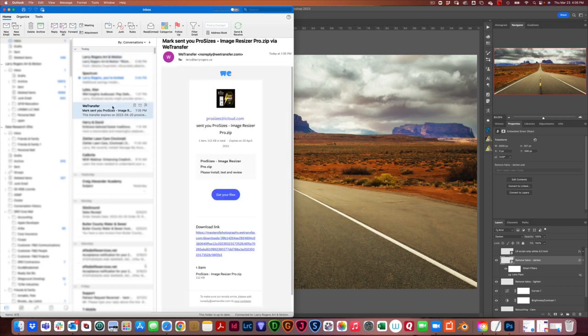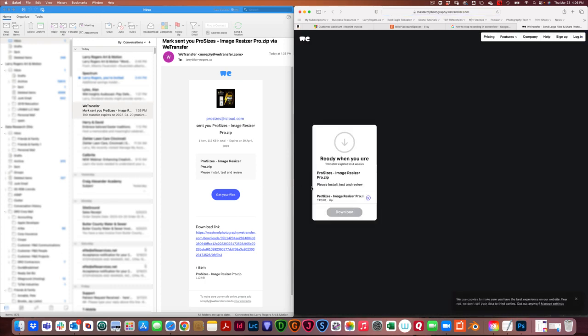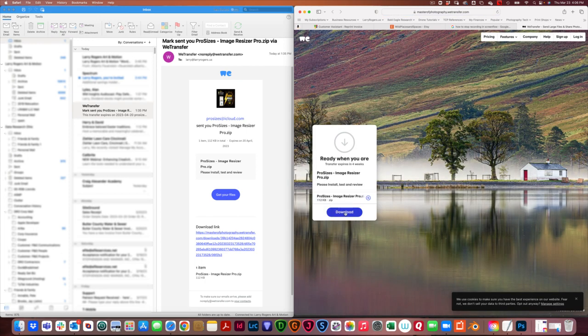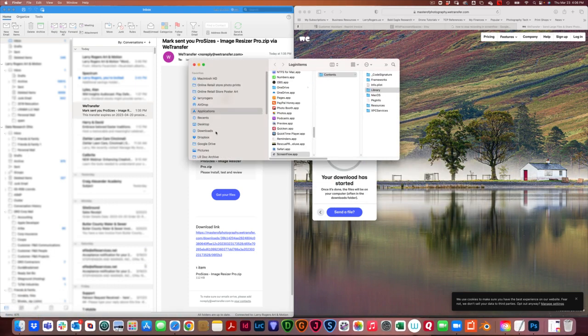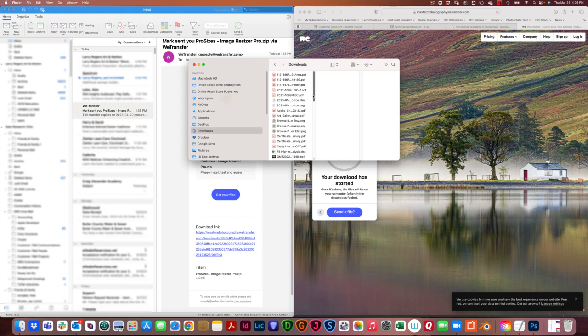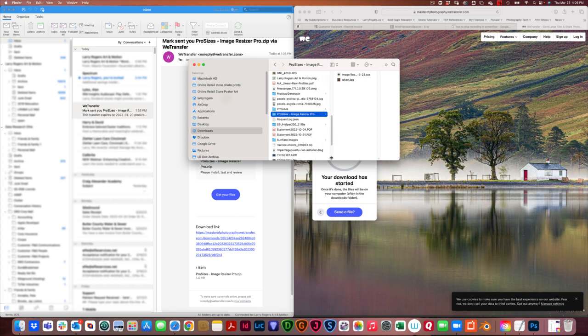Here is my email from Pro Sizes, the developer of Image Resizer Pro, and I'll click Get My Files, and I'll click Download, and then I'll go to my Downloads folder. And here we see the folder Pro Sizes Image Resizer Pro.